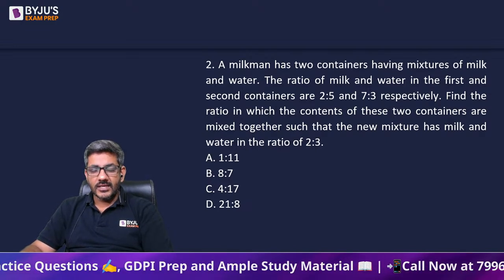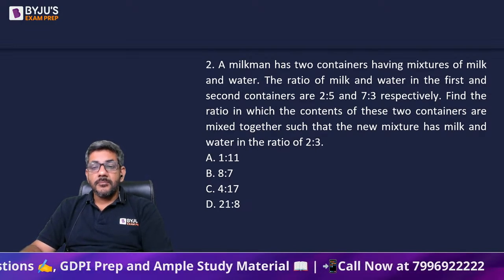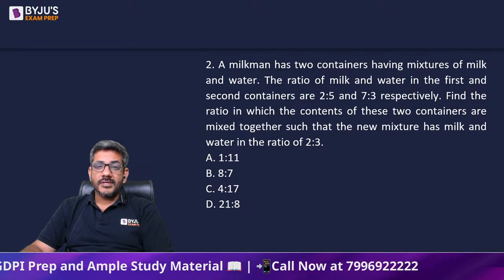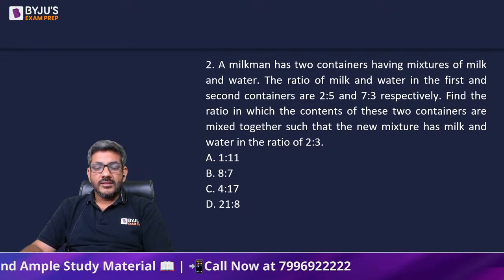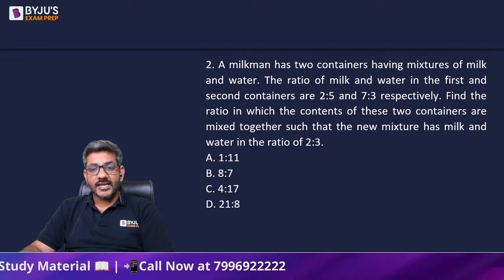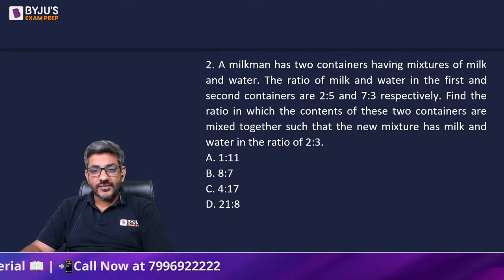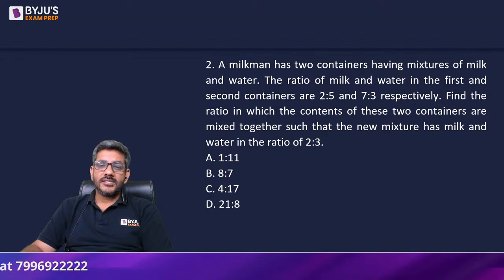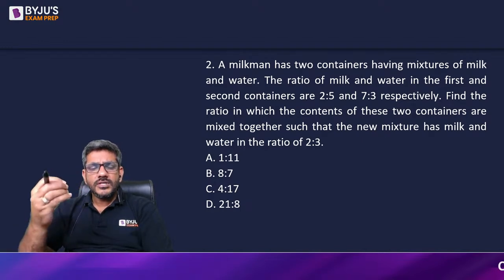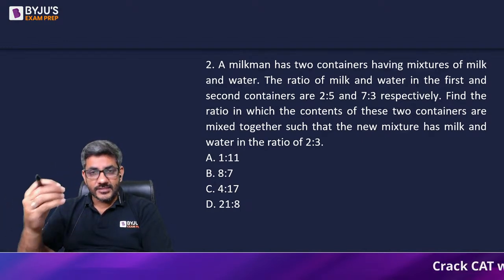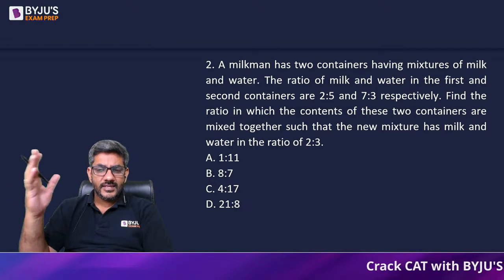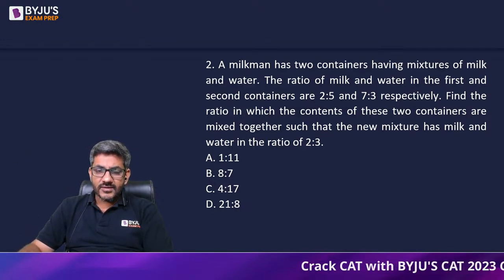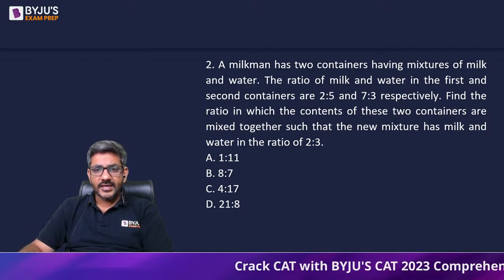Okay. चलिए start करते. It says a milkman has 2 containers having mixtures of milk and water. The ratio of milk and water in the first and second containers are 2:5 and 7:3. Find the ratio in which the contents of these two are mixed such that the new mixture has milk and water in ratio of 2:3. It's a routine question, I would say, of alligation, right? Use alligation, you will get the answer. So Nidhi Singh has also given the answer as D. तो check करते हैं क्या सही आंसर है इसका.